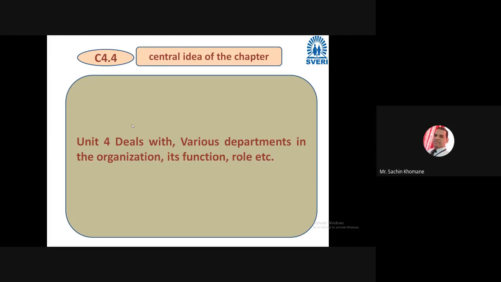So many departments are there in industry, but in our syllabus they have included only financial, marketing and production departments. The function and role of these departments we have to understand through this chapter, and that is the central idea.